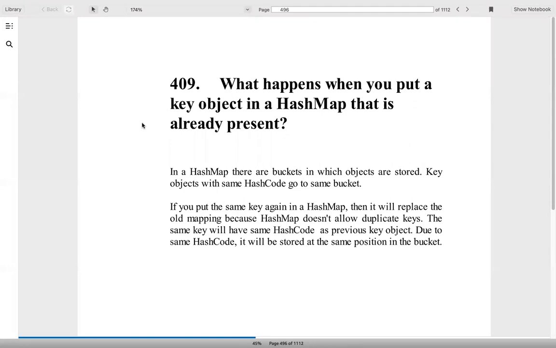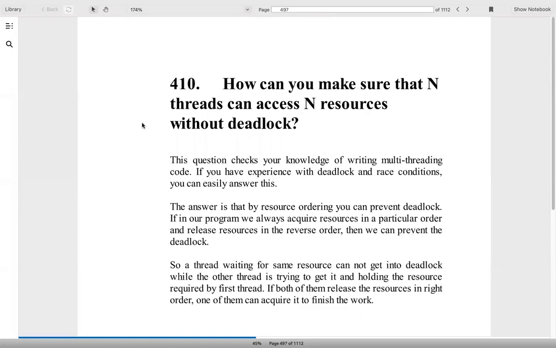Now, what happens when you put a key object in the HashMap that is already present? You know that all these objects will be in buckets, and the key will have a hash code. So even if you put a key which is already present, it will replace the value, because it has the same hash code, it will go to the same object and rewrite the value of the object.